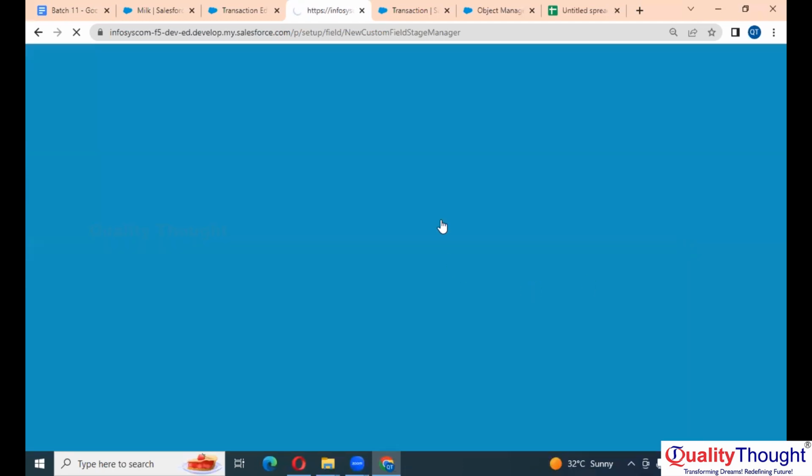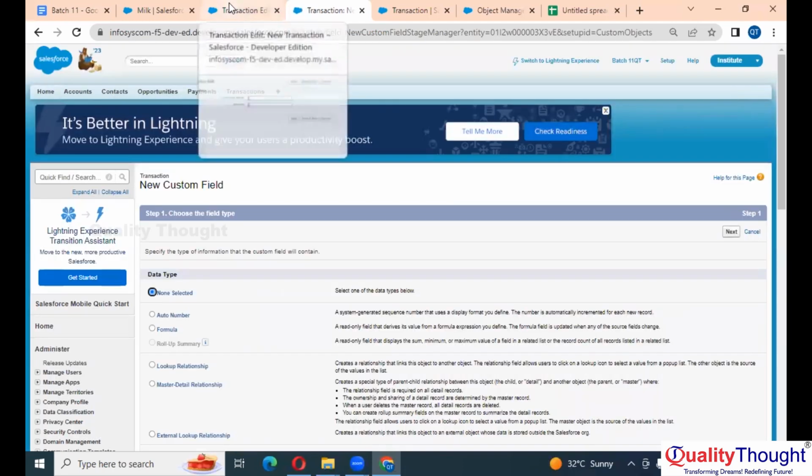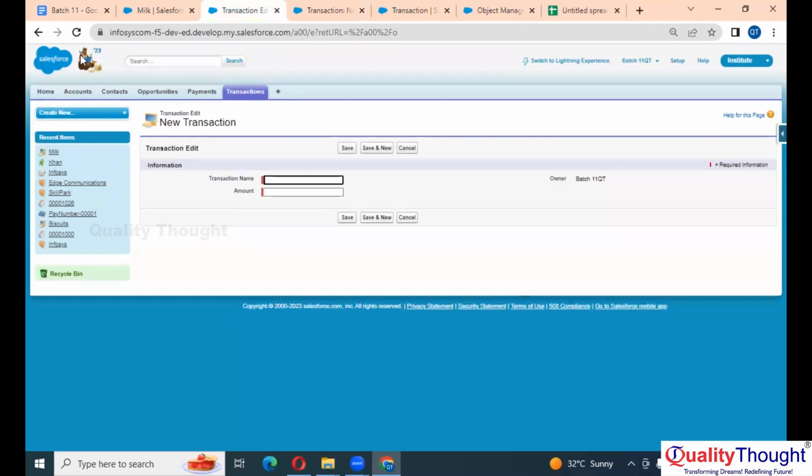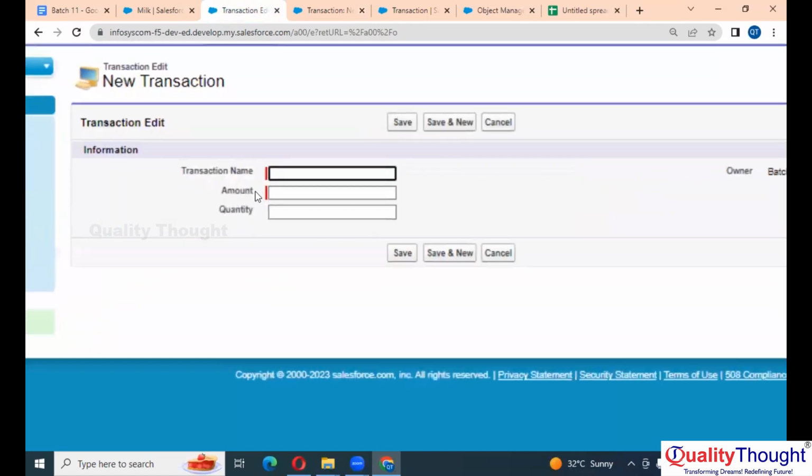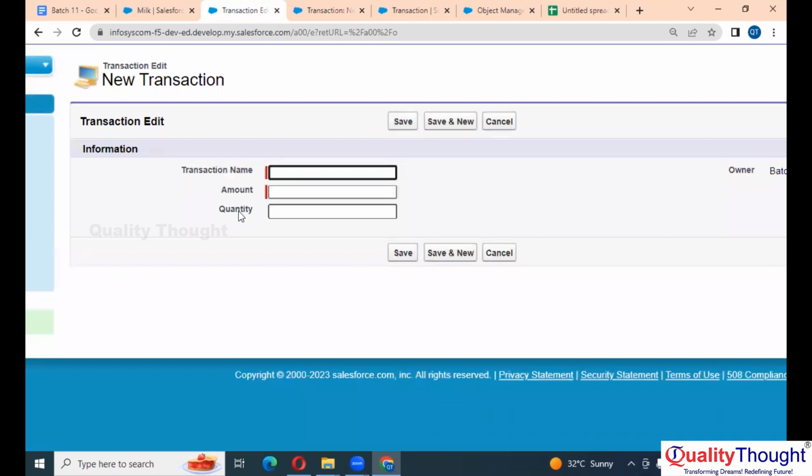Let me go back. Let me go back to transaction. Let me refresh the page. I got something called quantity, right? Now let me create one record. Let me create one record. ఏం కొంటారు ఇప్పుడు మీరు?